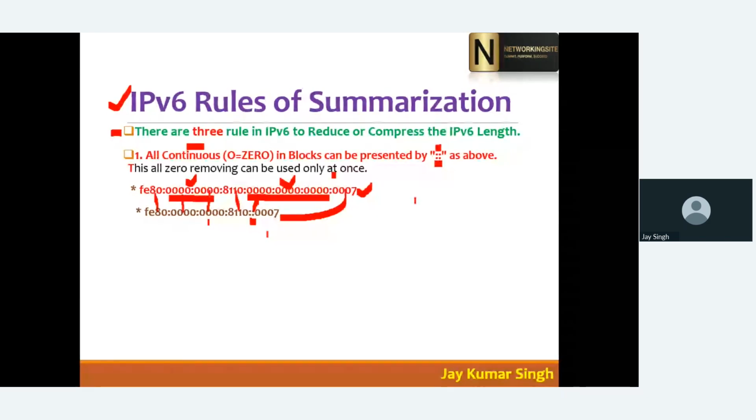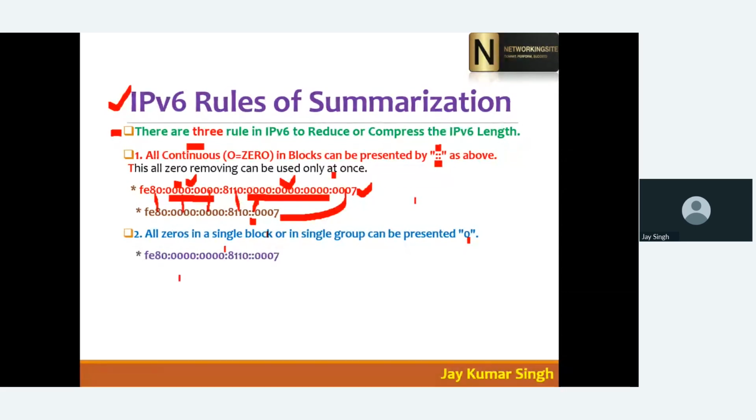So let's come to the second rule, or you can say second formula. It says that all zeros in a single block or single group can be represented by a single zero. So instead of having four zeros, we can have a single zero in a block. This is the IP address we have right now, so let's see after applying the single zero formula.